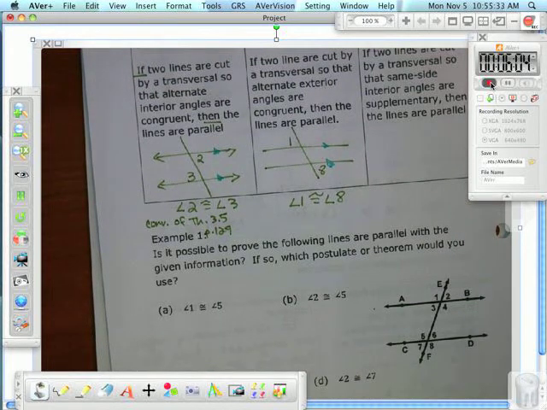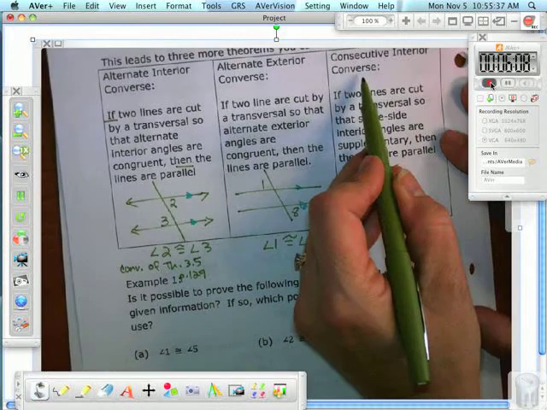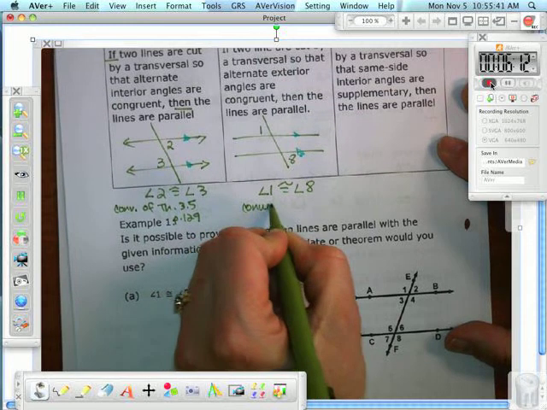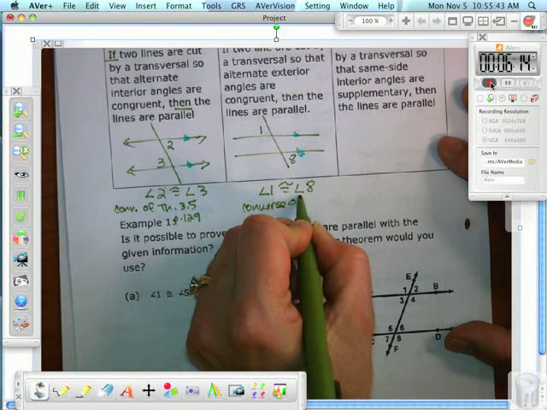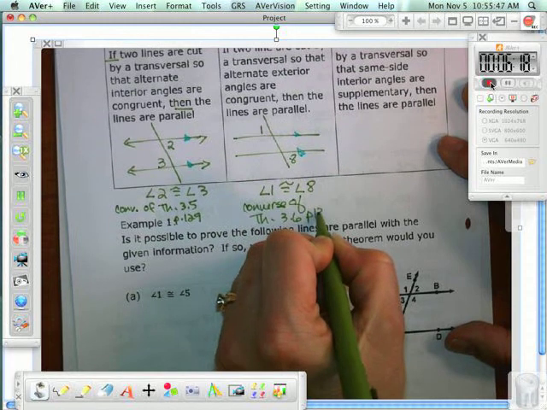Okay? All right. Consecutive interior converse. Oh, I'm sorry. This is the converse of theorem 3.6 on page 130.